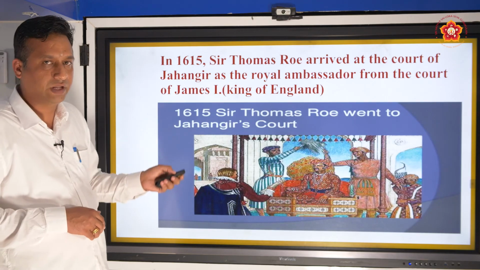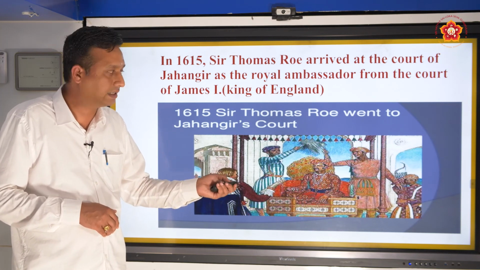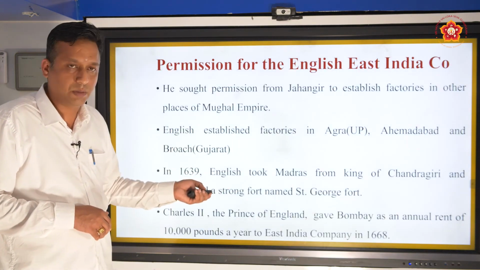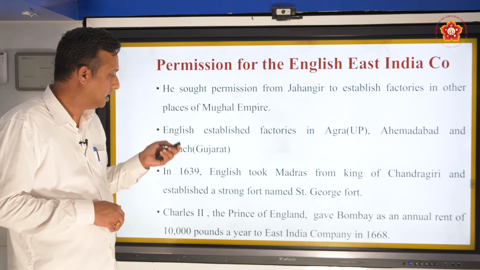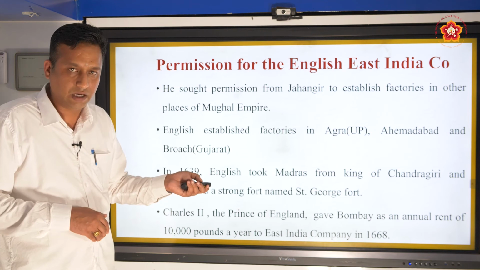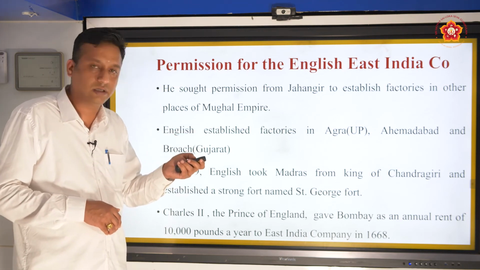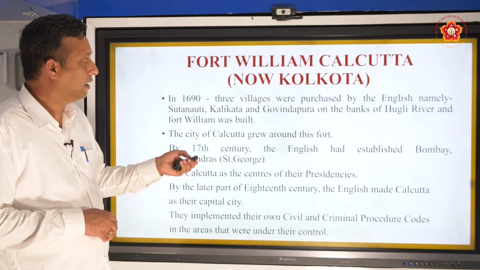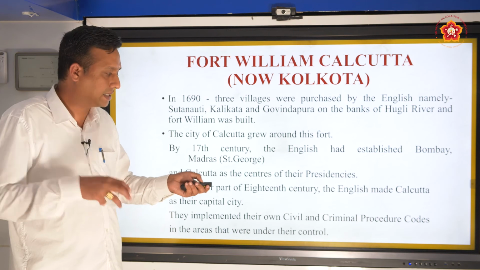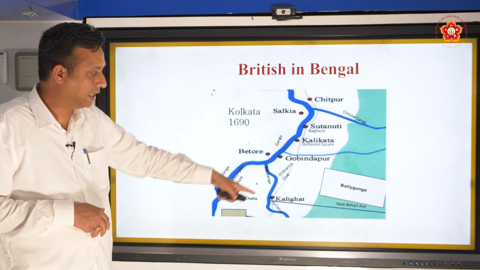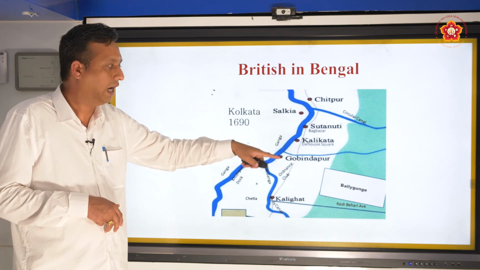In 1615, Sir Thomas Roe comes and meets Jahangir for getting the trade license. Establishment of factories in different parts of the country, Agra, Ahmedabad and Bharuch, and they built forts in Madras, Kolkata and Bombay. Then different presidencies were there, that is, 3 presidencies. Then this was the area where the British established their power, that is in Calcutta, and it was their first capital.